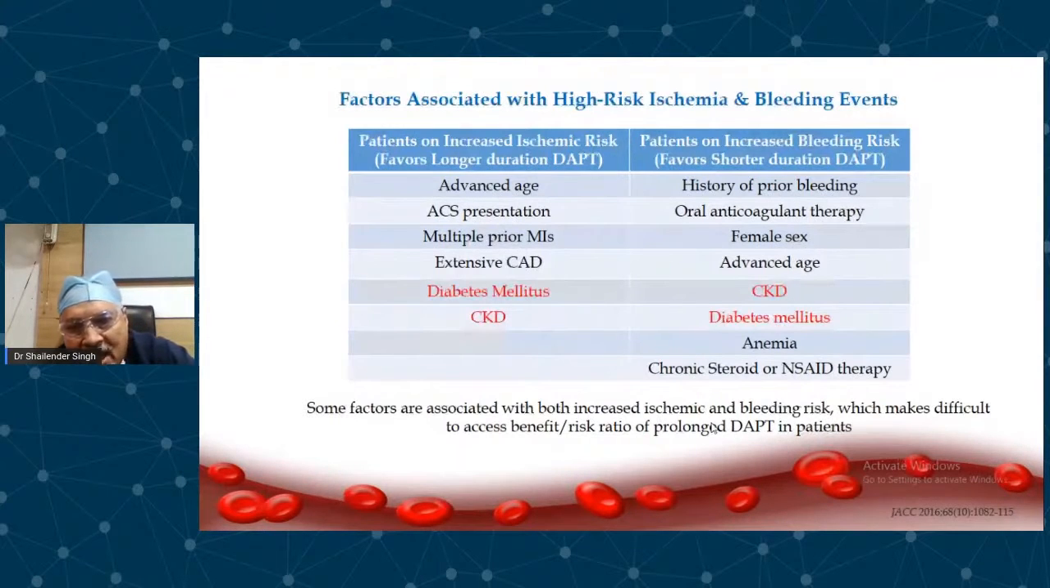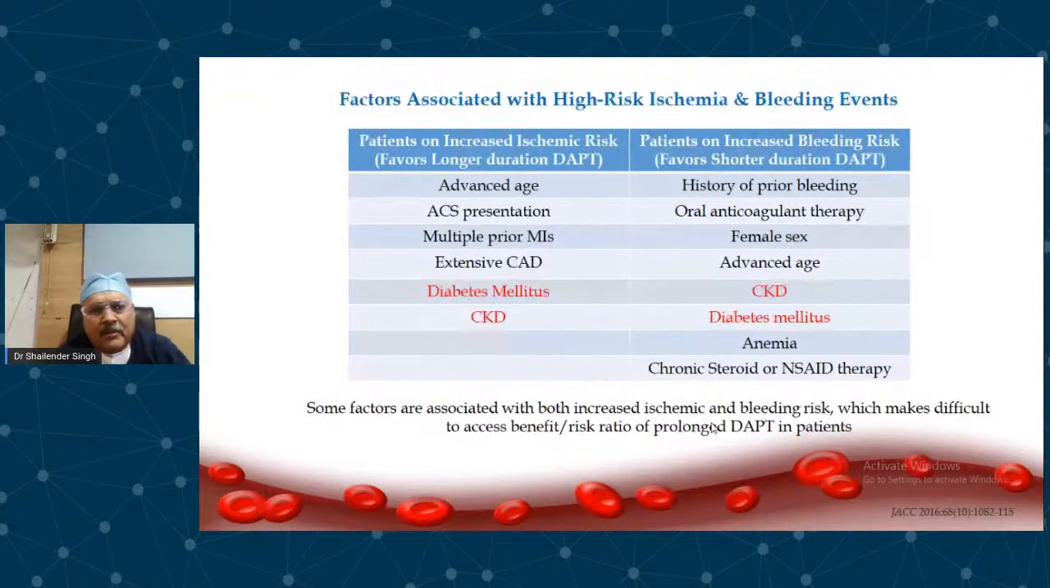So here you can see as the score increases, the ischemic risk increases. Therefore, if a DAPT score is more than 2, then you give prolonged DAPT because the ischemic risk is higher. Therefore, in these patients, they have given 30-month DAPT. Whereas when the score is less than 2, then there is no increase in the ischemic risk. More likely, they have a higher bleeding risk. And therefore, in these patients, they have given standard DAPT of 12 months.